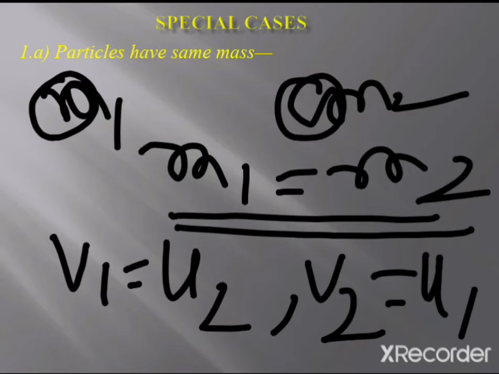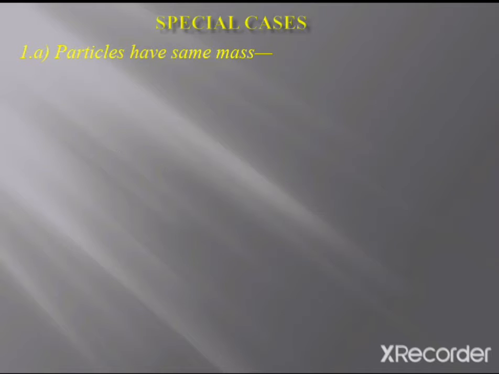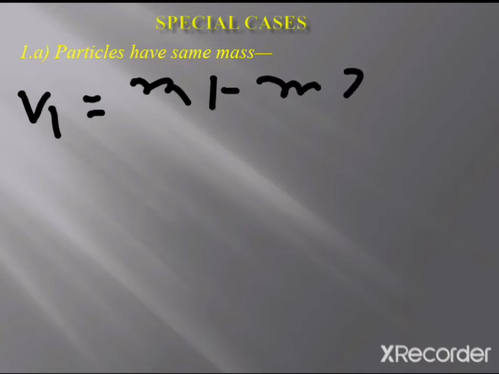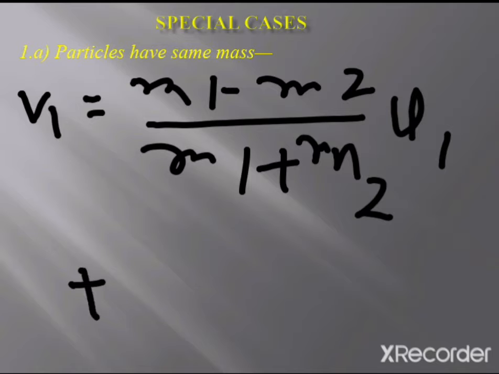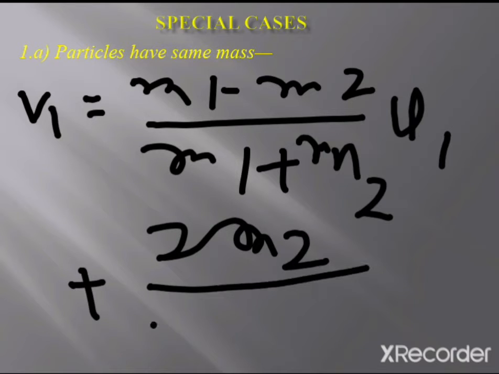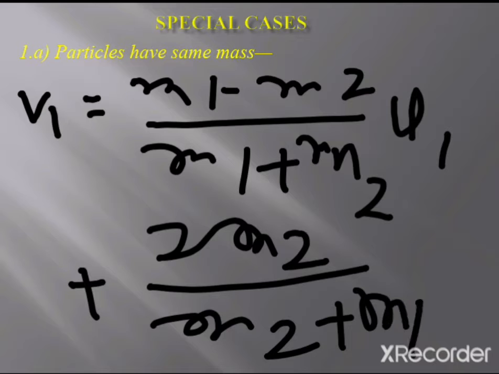Let's see how we will get this. The final velocity expression that we have already derived was v1 equal to (m1 minus m2) divided by (m1 plus m2) times u1, plus twice m2 divided by (m2 plus m1) times u2. This is the expression for the final velocity of the first particle, m1.